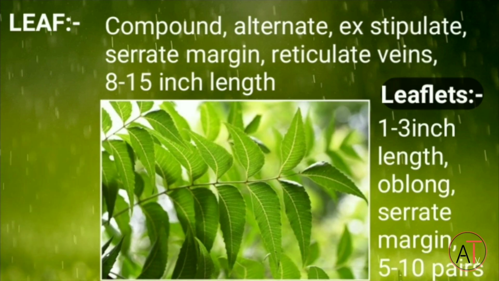Then leaf. Leaves are compound, alternate, exstipulate, have serrate margin and reticulate venation, and are about 5 to 18 inches in length. Leaflets are 1 to 3 inches in length, have serrate margin, are oblong, and there are 5 to 10 pairs of leaflets.